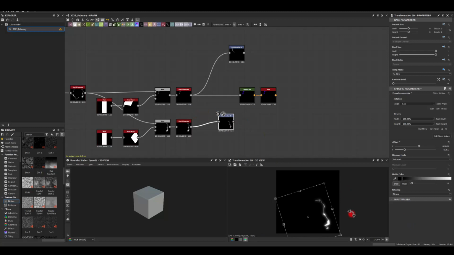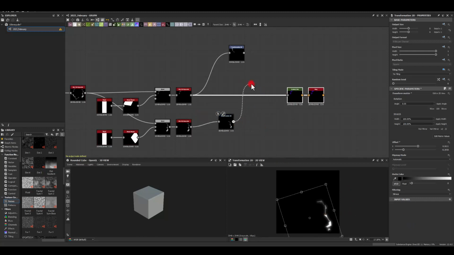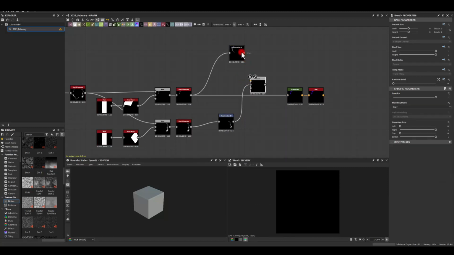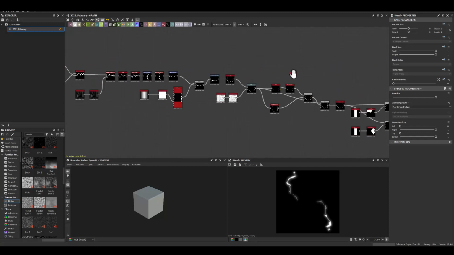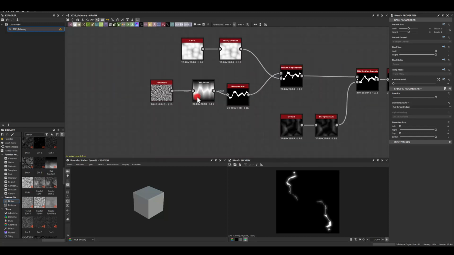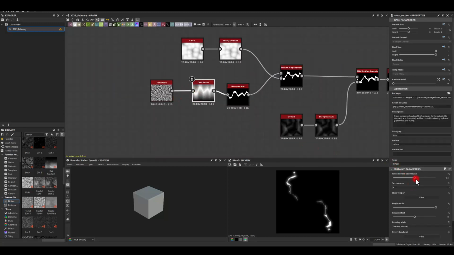And now you just have to position that one here. You can blend those together. As you can see, you can fill the remaining two using this technique. The best part is now you can go back to the very beginning of your graph, go to the cross section, and just change this to get slightly different looking small lightnings.